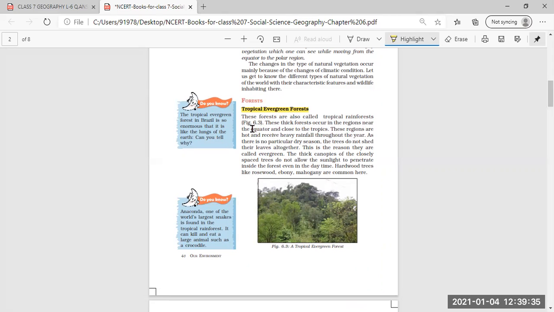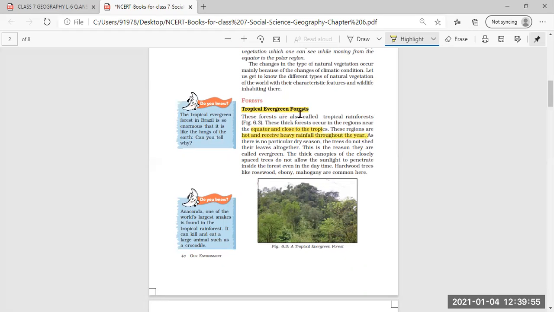These regions are hot and receive heavy rainfall throughout the year.